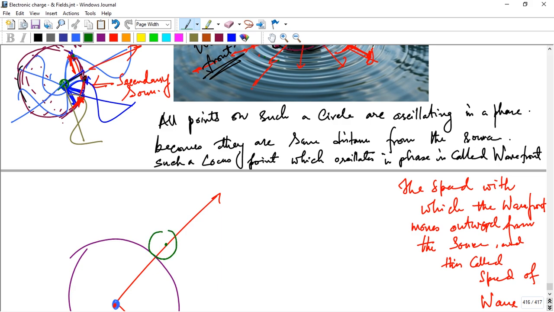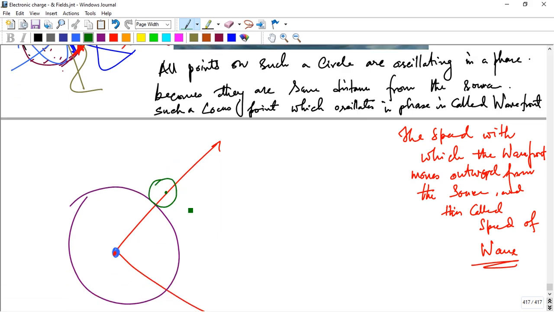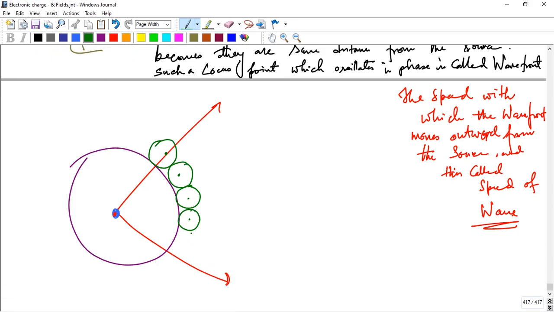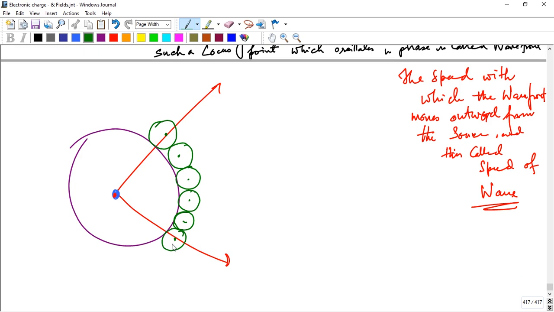Okay, so behaves as a source. And this green color line is called a wavelet.